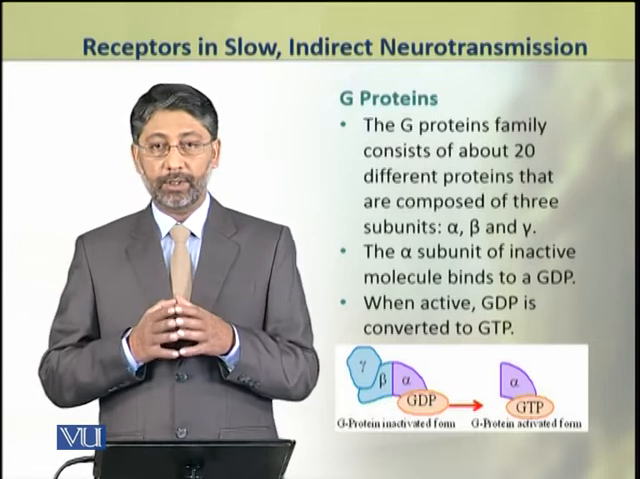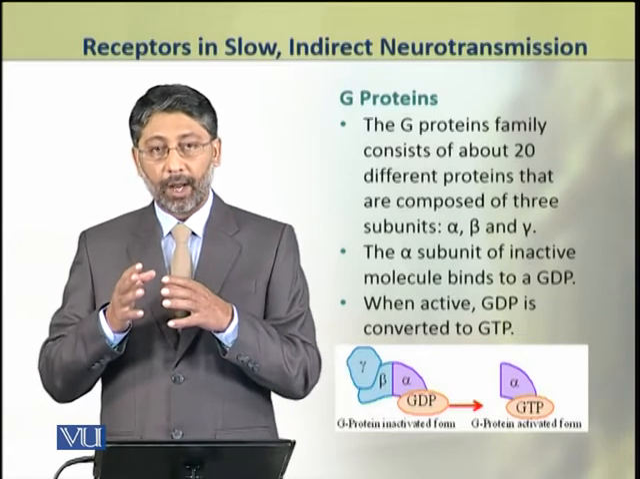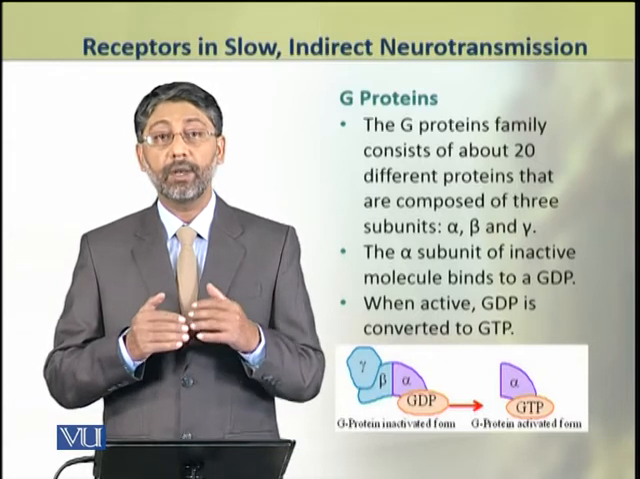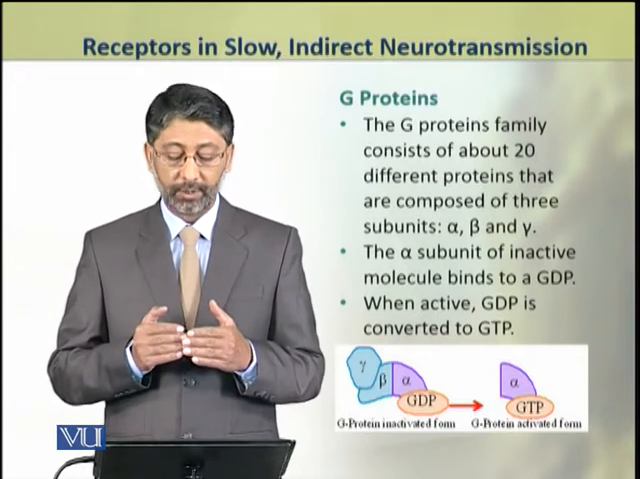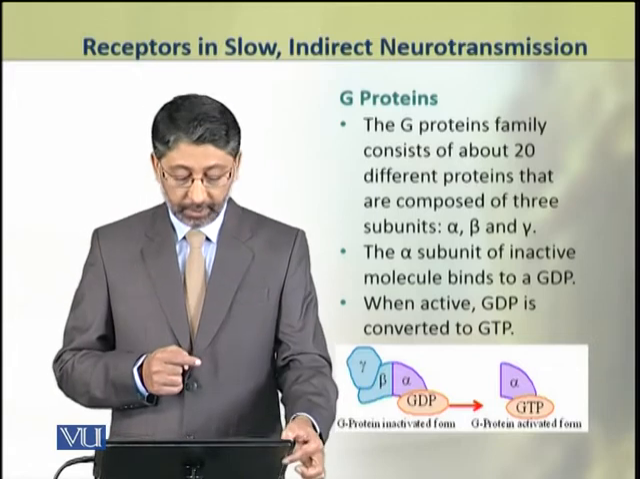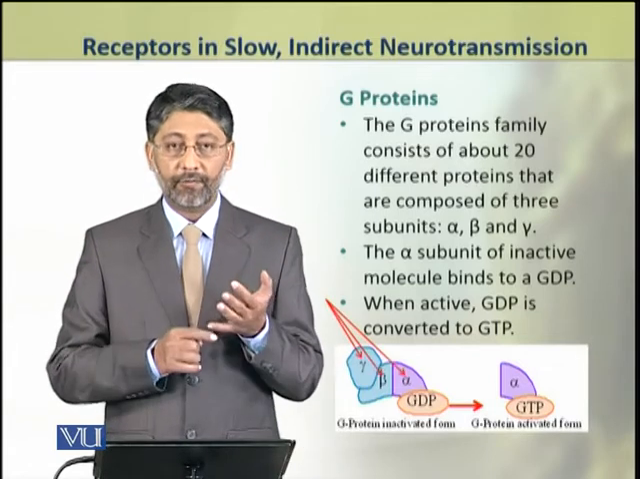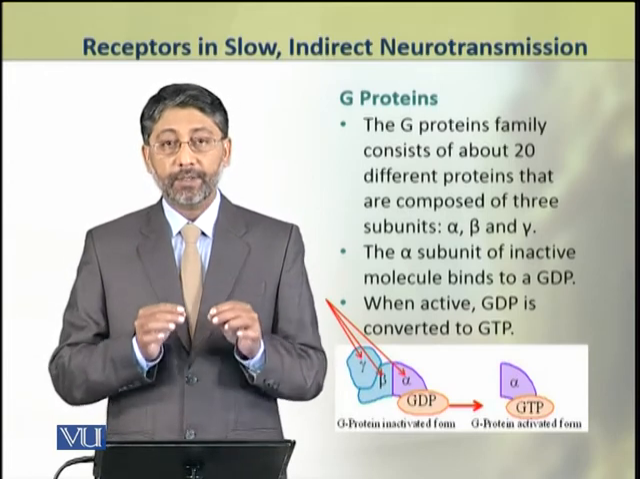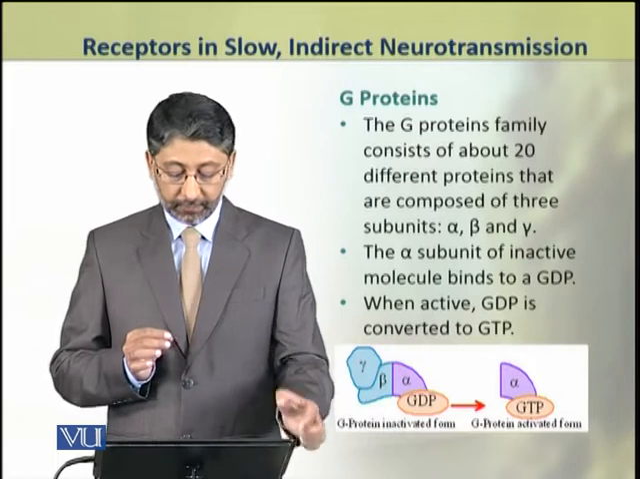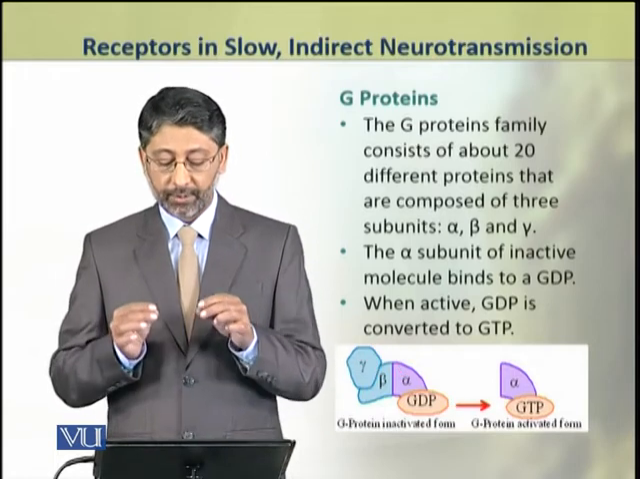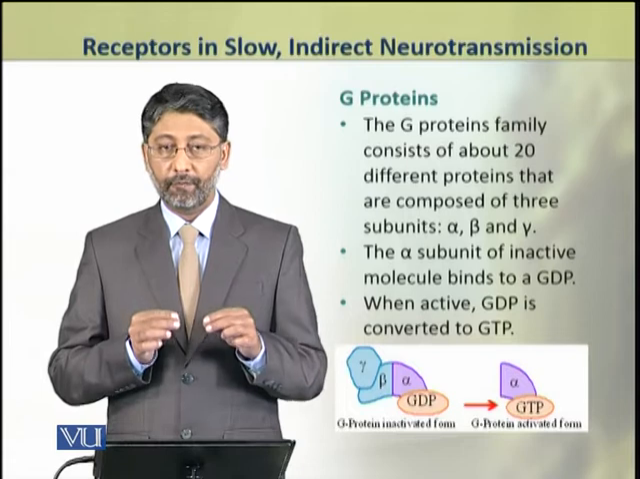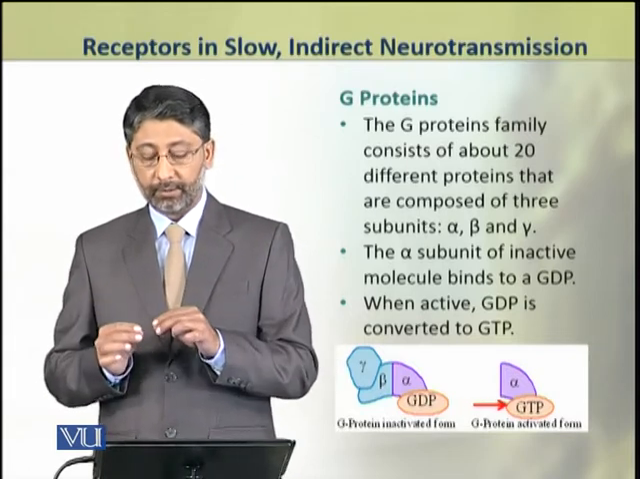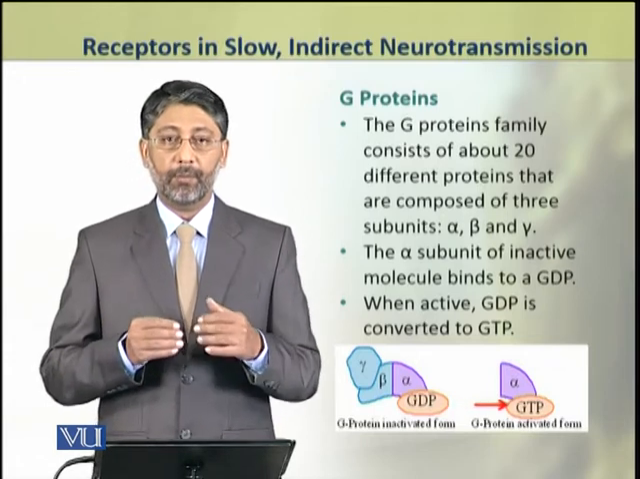The G proteins are a large family of proteins that consist of about 20 different types of proteins which are composed of three subunits: alpha, beta, and gamma. Alpha subunit of inactive molecule binds to a GDP. When this GDP is converted into GTP, the protein becomes active.